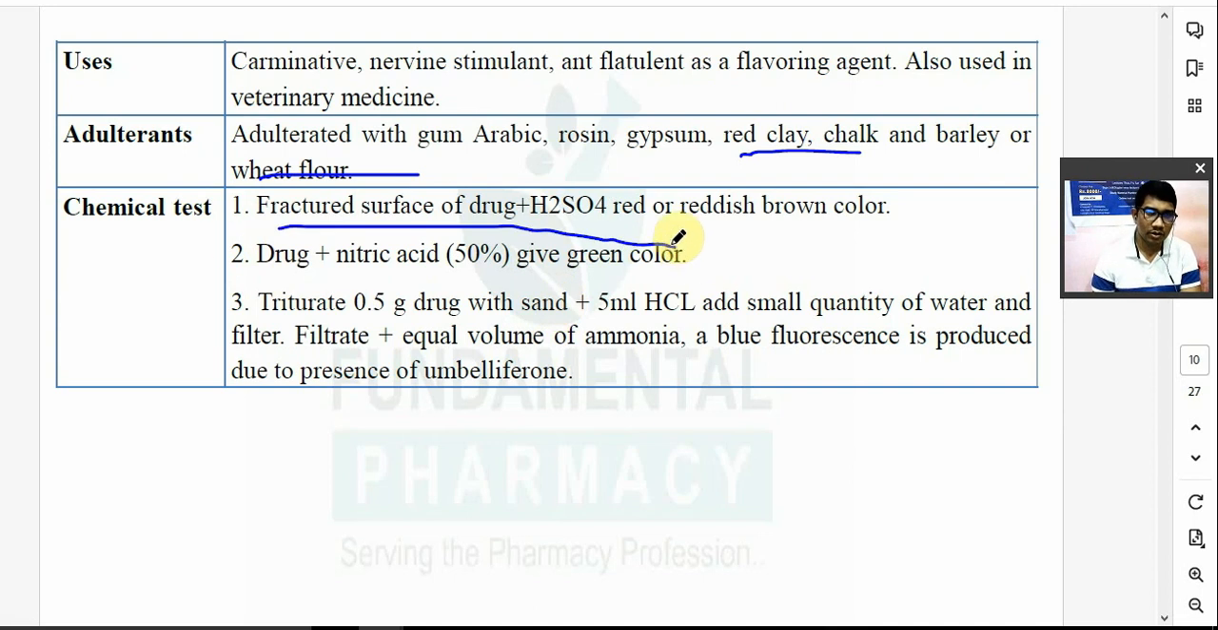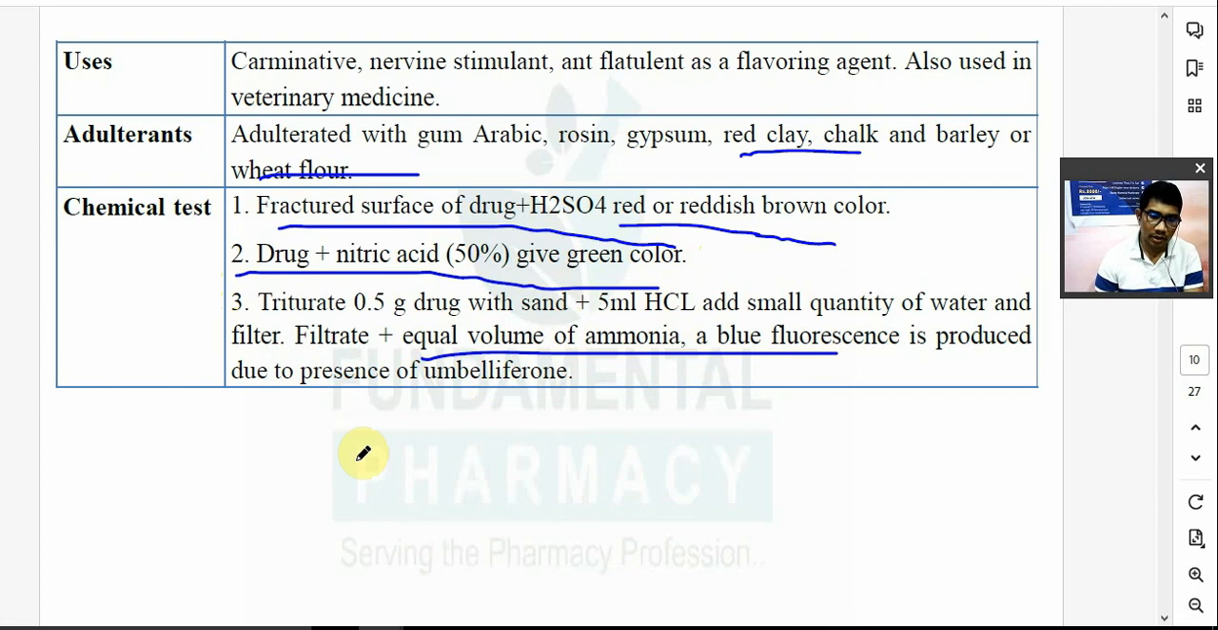You have to add H2SO4. A red or brownish color is there. With nitric acid, it will give you a green color. Now triturate 0.5 gram of the drug with sand. Add 5 ml of HCl and a small quantity of water. Filter it, and to the filtrate add an equal volume of ammonia.